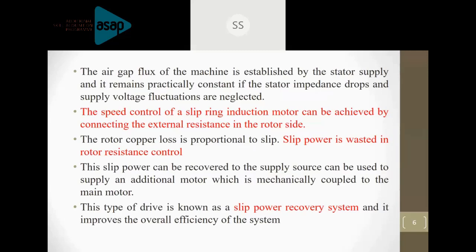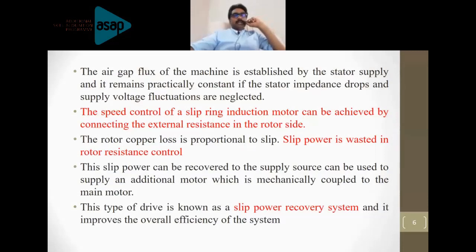This slide is giving an overview of what we call rotor resistance control and what the slip recovery scheme is. As I just mentioned, with the help of that equation, whatever I discussed is mentioned in the first point. And have a look at the second point, which I have highlighted here. The speed control of a slip ring induction motor can be achieved by connecting external resistance to the rotor side.